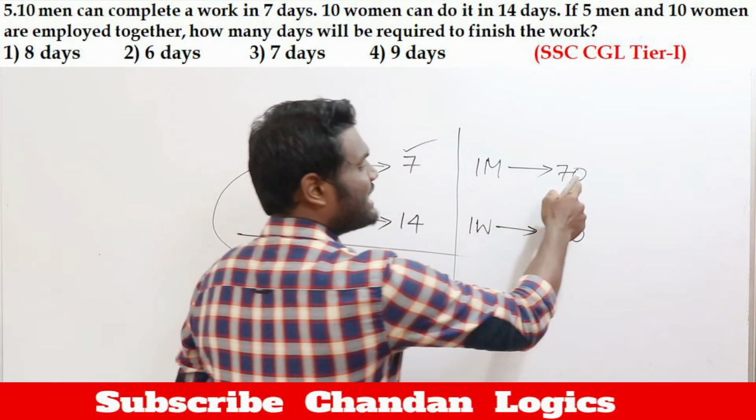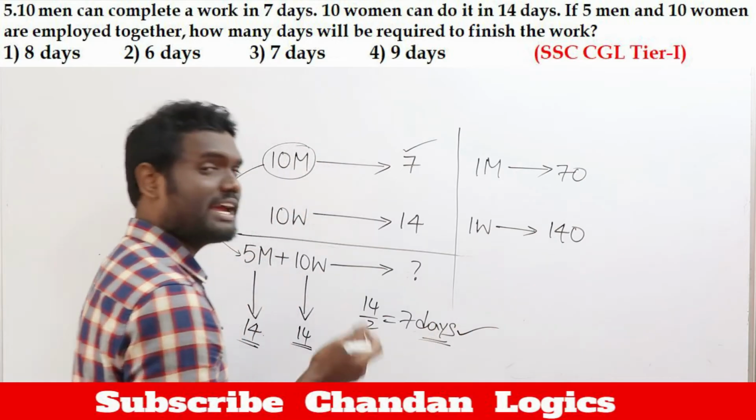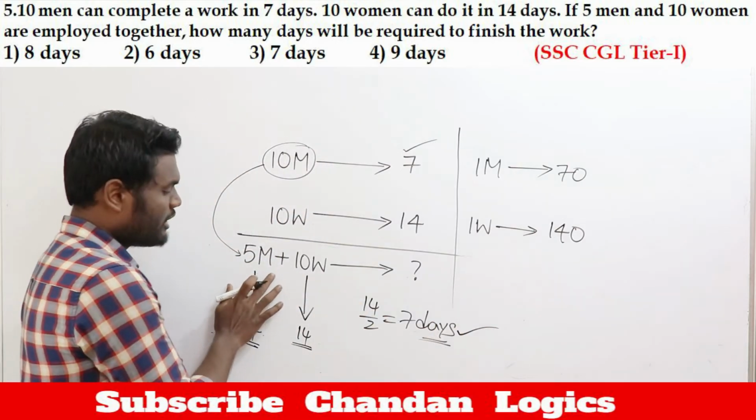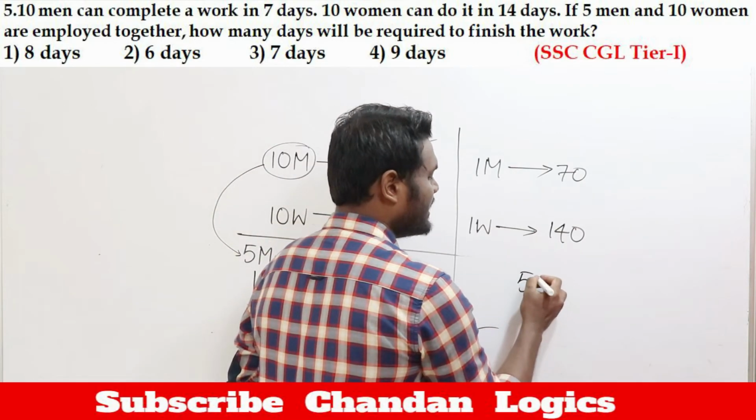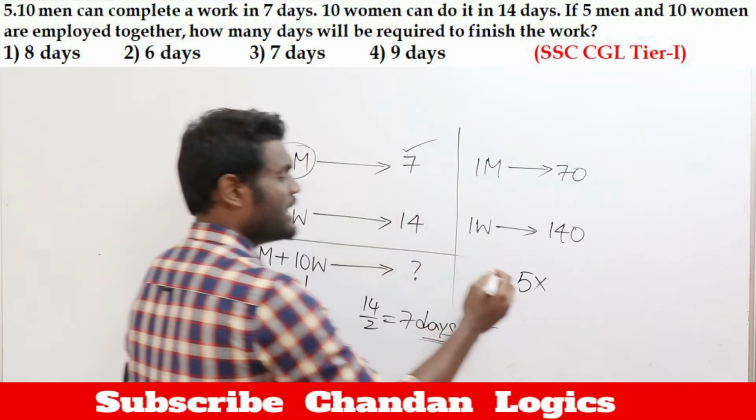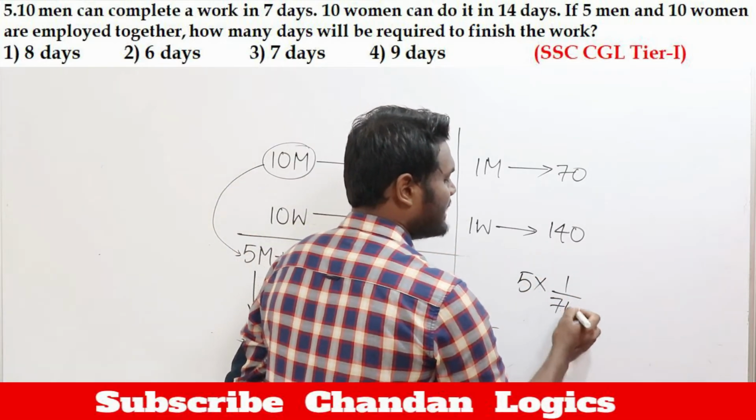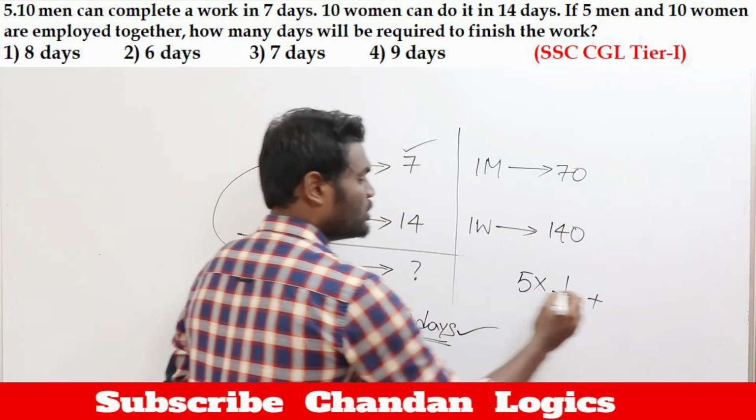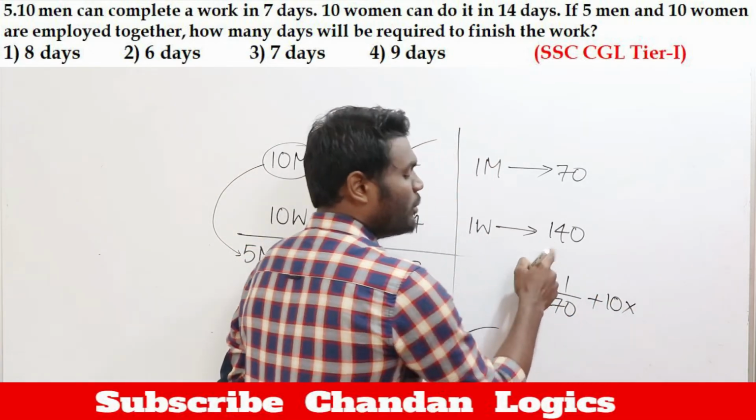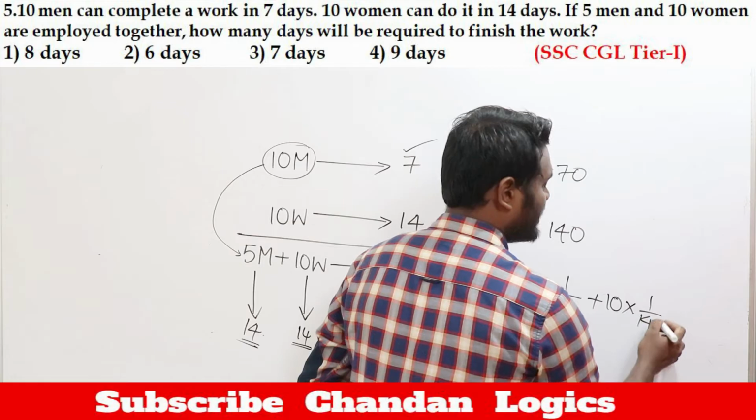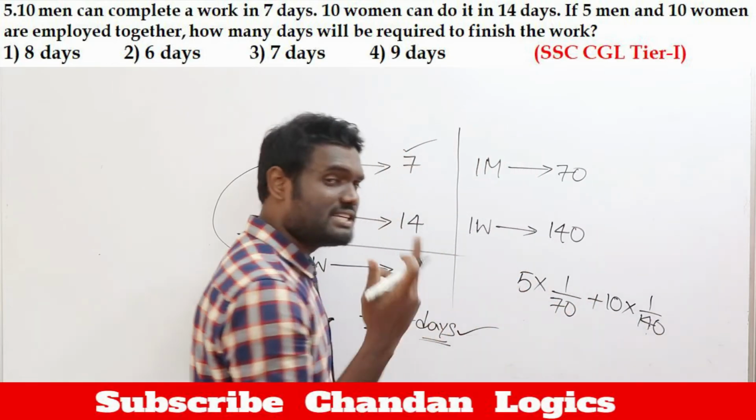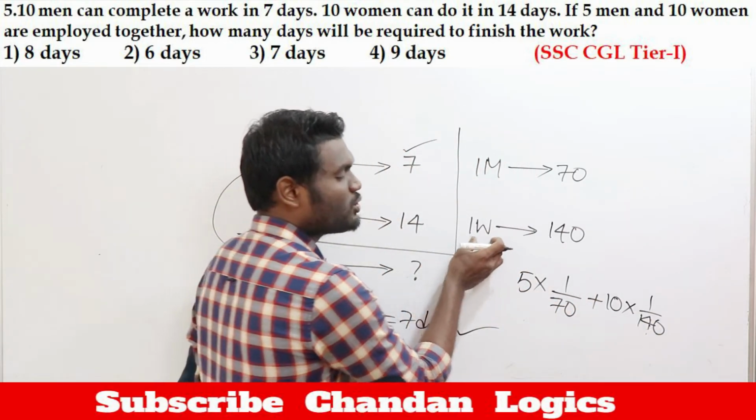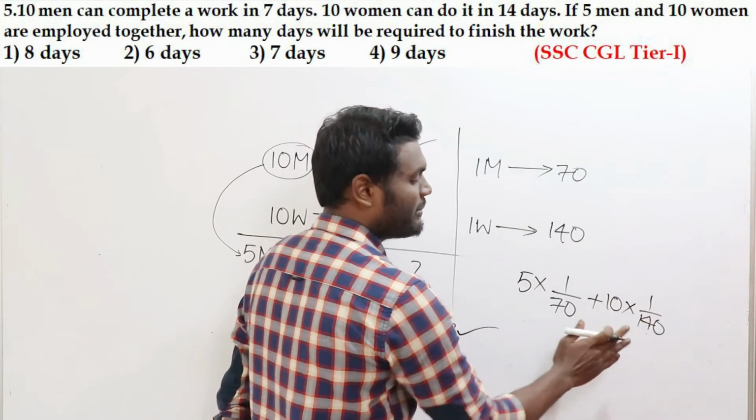Now, once you know the number of days, you can take efficiency and calculate. Efficiency, I told you, will be 5 into men efficiency. Men efficiency is nothing but 1 by 70, plus 10 into women efficiency. Women efficiency is nothing but 1 by 140. Why? Because number of days and efficiency are reciprocal to each other. If a woman is going to take 140 days, women efficiency will be 1 by 140.